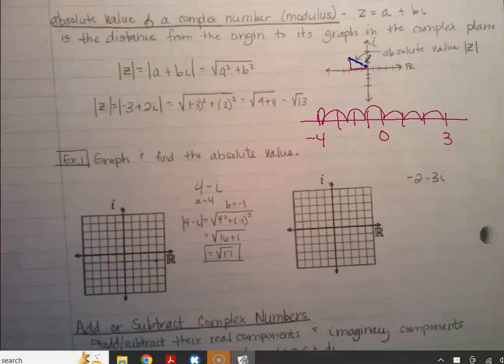Okay, so that's where this formula comes from. We're looking at the side lengths of this right triangle in order to get the hypotenuse, which is the distance from that point to 0. No matter where we have a point, even down here, it still forms a right triangle, and then I have to find that hypotenuse to find the distance.